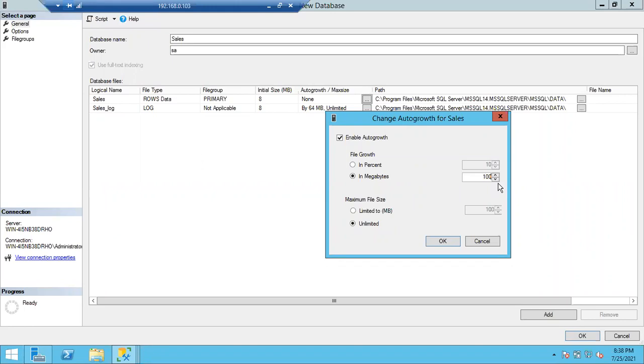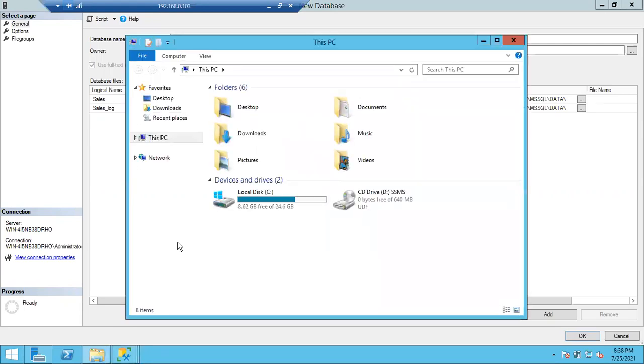Clear? Any doubts? Yes, sir. Here, you have to mention the maximum level, the maximum size of the file. Why? Because the space it gives you has to come from your operating system hard disk only. Maximum I have 8 GB only in my C drive. If my files are stored in the C drive, the file can grow up to a maximum of 8 GB, because there is only 8 GB free space.